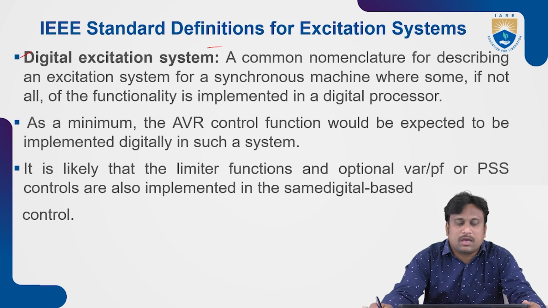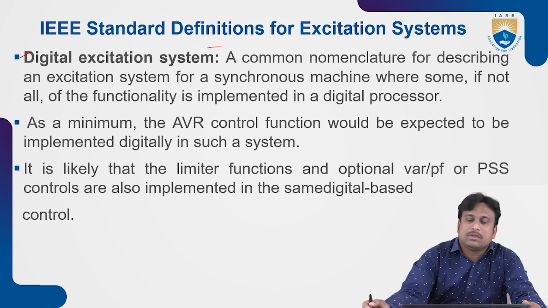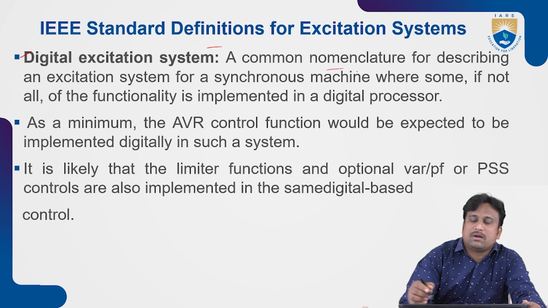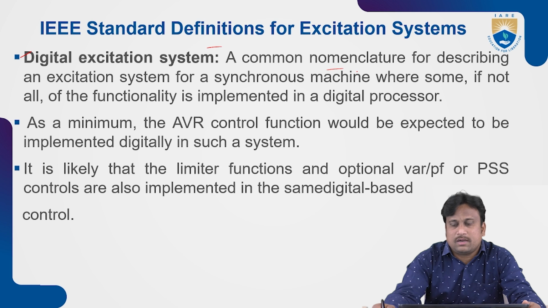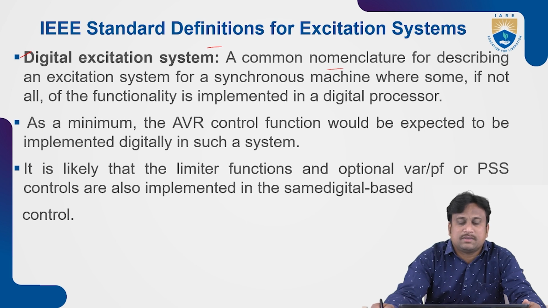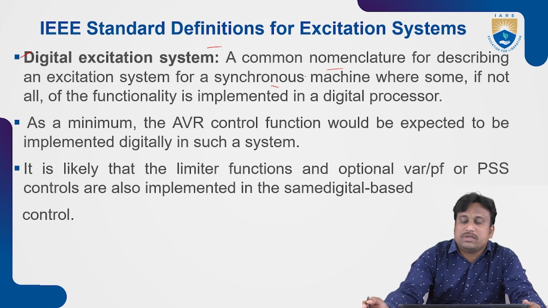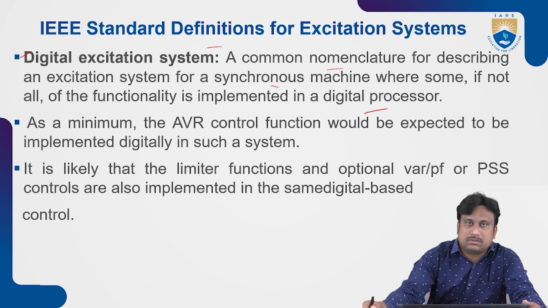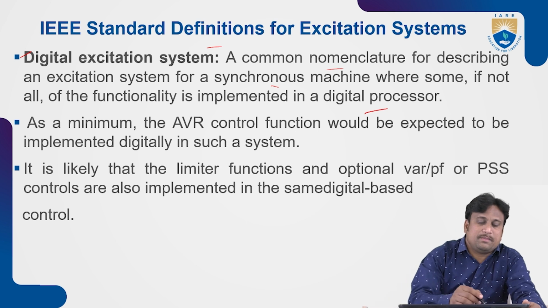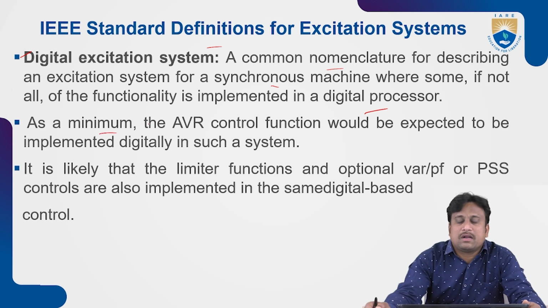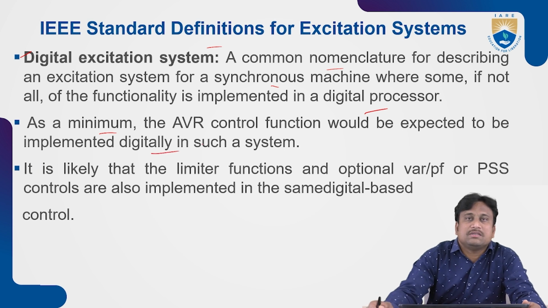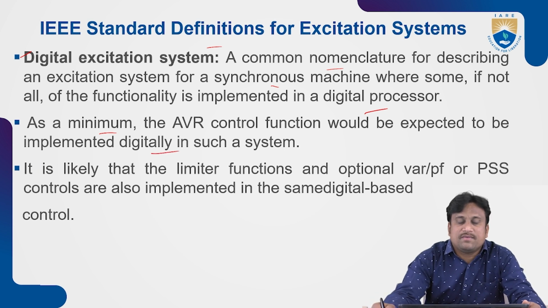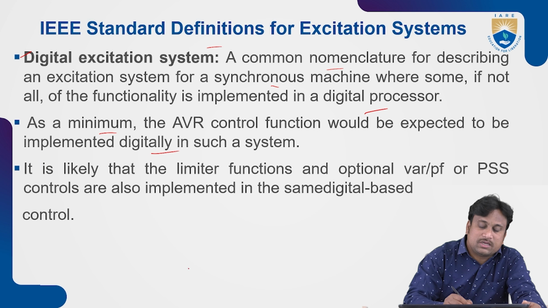Digital excitation system is a common nomenclature for describing an excitation system for a synchronous machine where some, if not all, of the functionality is implemented in a digital processor. As a minimum, the AVR control function would be expected to be implemented digitally. AVR here means automatic voltage regulator.